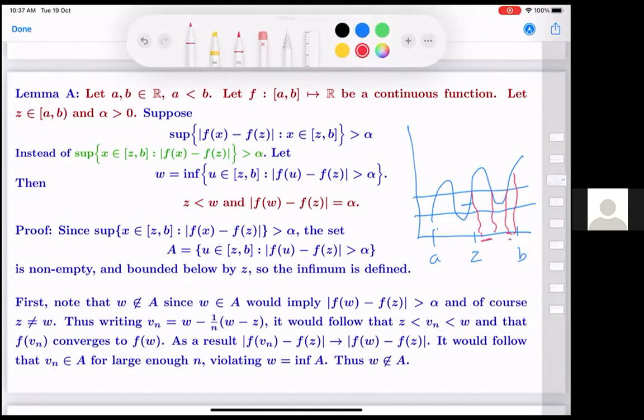My drawing is not very clear, but I hope you understand what I mean. Amongst all these points u where the difference between f(z) and f(u) is more than epsilon, we take the first such, the smallest such, and that will be my w.